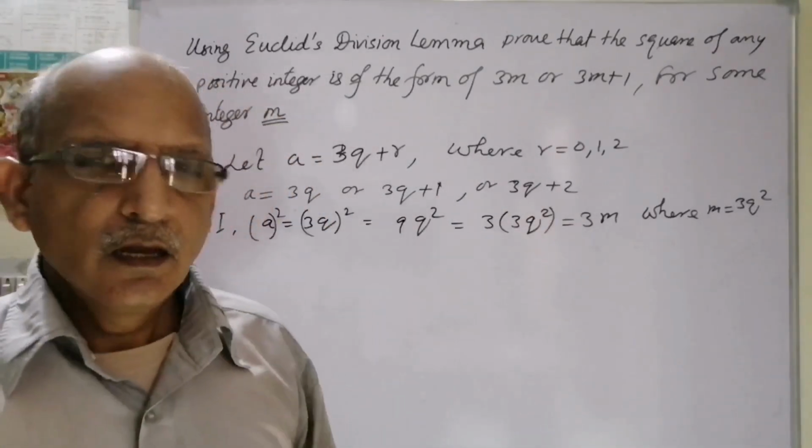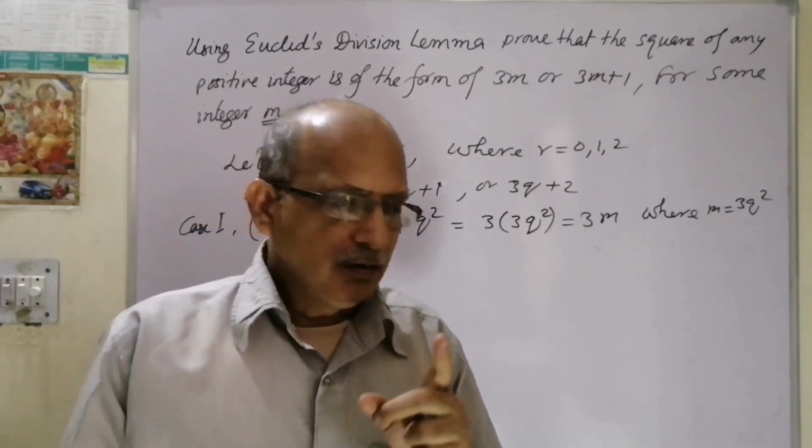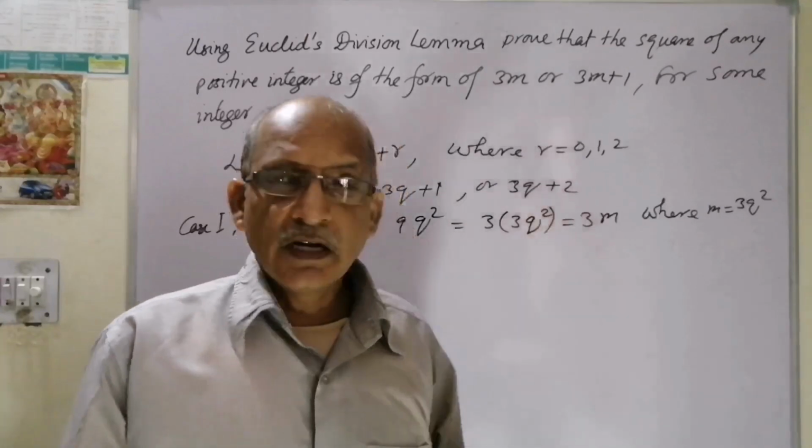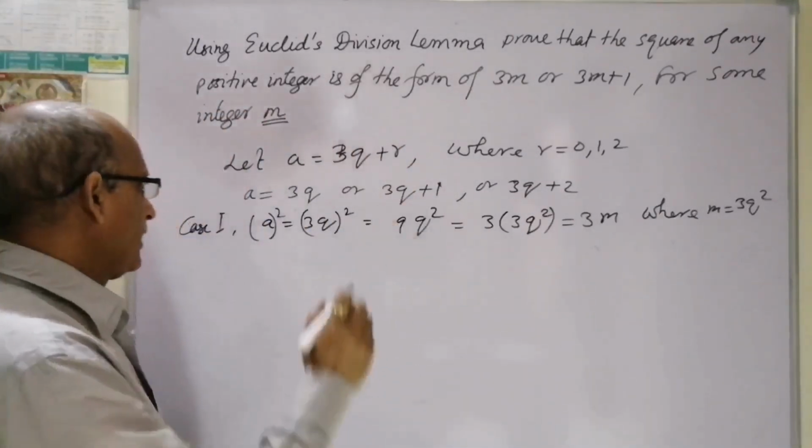The number is, means the square of any positive integer will be a number which is a multiple of 3. Now we are coming to the next. One situation is clear.